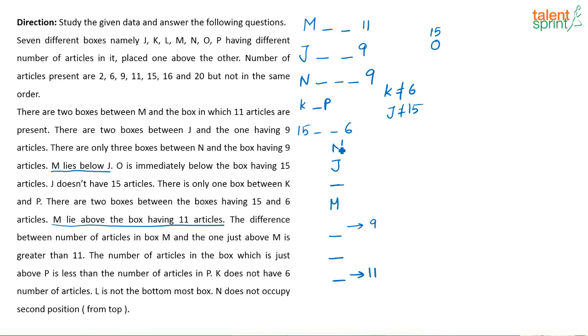In that case, if this is N, then you have J, one space in between and M, and then this is 9. See, between J and 9 there are 2, between N and J there are 3. That condition is satisfied if I place N here and J here, that is N on the topmost and then J, correct?